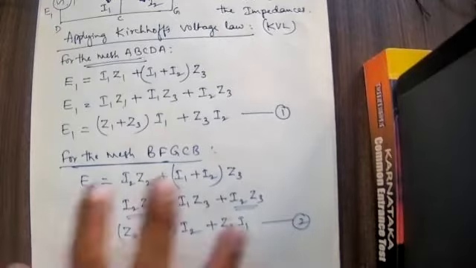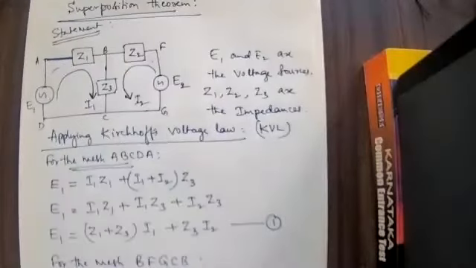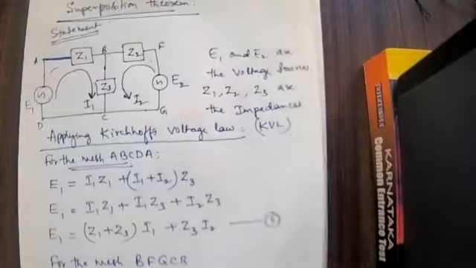Now I am going to consider the main circuit here. First I will take E1 and remove E2. Next I will take E2 and remove E1. Then we have to calculate the currents again. Again equation number 3, equation number 4, equation number 5, equation number 6. Up to equation number 6 I am supposed to write. So what is that concept?